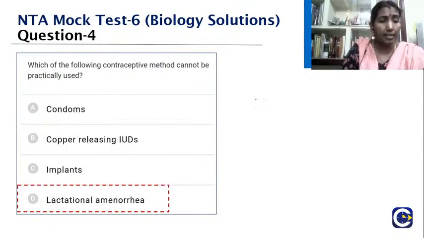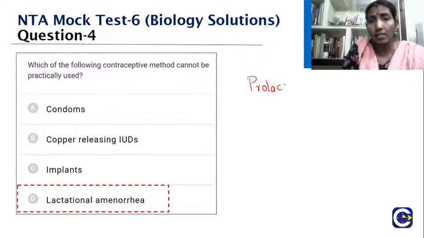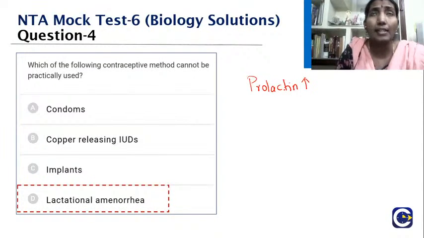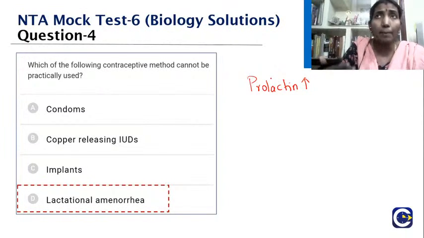So what is happening here in lactational amenorrhea? See, when the mother, after her delivery, starts feeding the baby, what will happen to her prolactin levels? Definitely the prolactin level, which is secreted by the anterior pituitary gland, will be more, because the baby is being breastfed, and prolactin is a lactopoietic hormone, so it is going to be increased.